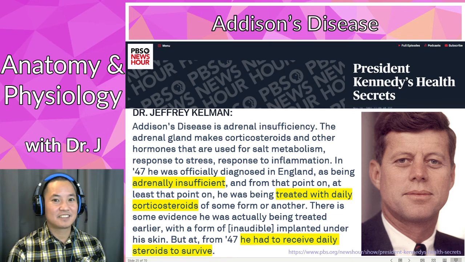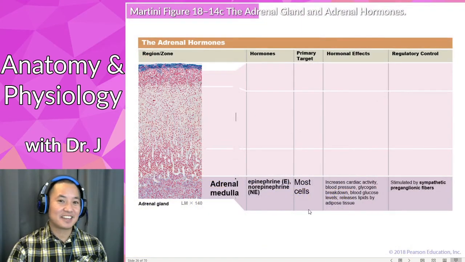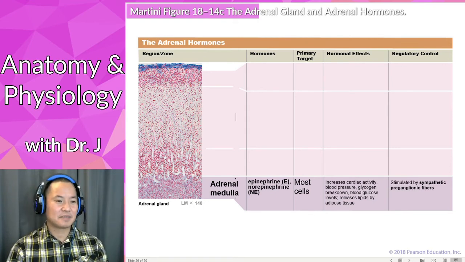So even if he did survive the assassination, who knows what would happen? Would he have lasted the whole term? That would be very interesting. Or who knows? Anything could have happened. You saw Academy season 2. Crazy things could have happened. But yeah, he had Addison's disease as well, and he needed that cortisol. He needed additional cortisol to keep himself up. I think they also said he needed testosterone as well because his whole adrenal gland wasn't producing enough hormones.